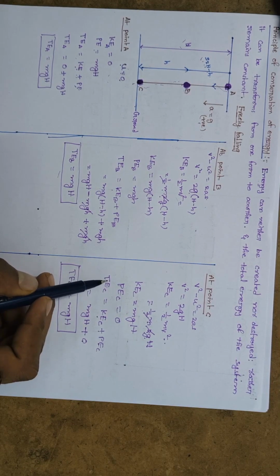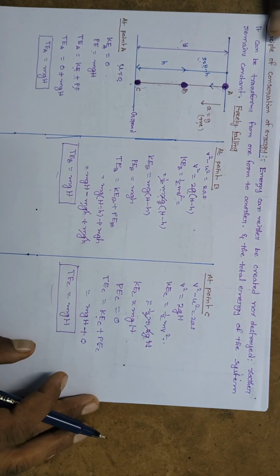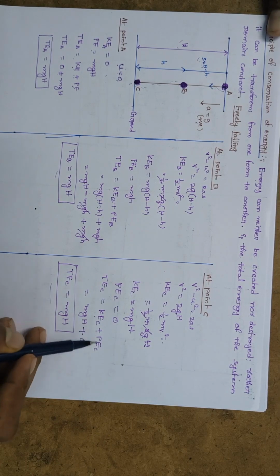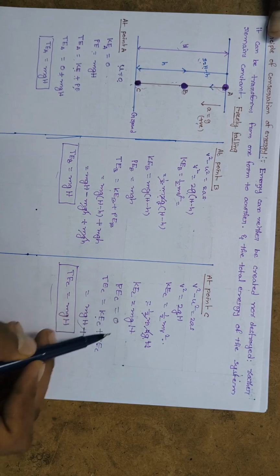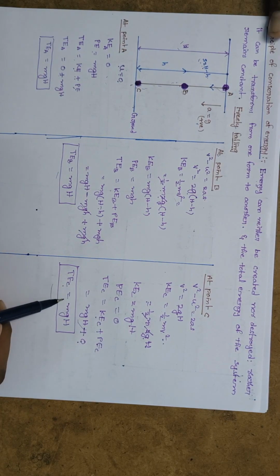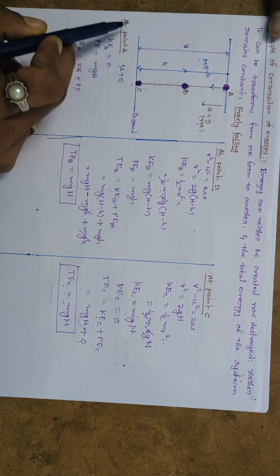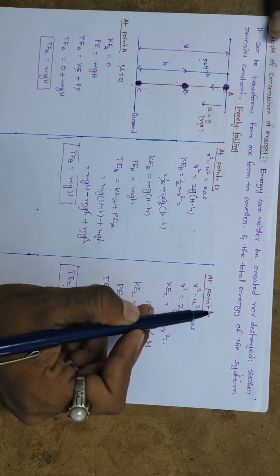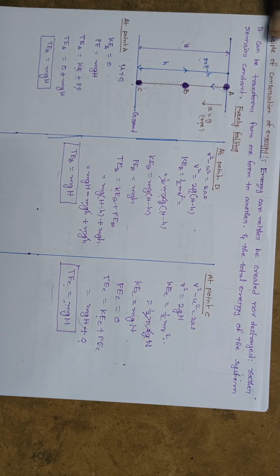Now coming to the total energy. Total energy is nothing but kinetic energy plus potential energy. Kinetic energy is mgH plus potential energy is 0. So the total energy at point C is equal to mg into capital H. So at each and every location, point A, point B and point C, the total energy is always the same, that is mgH.